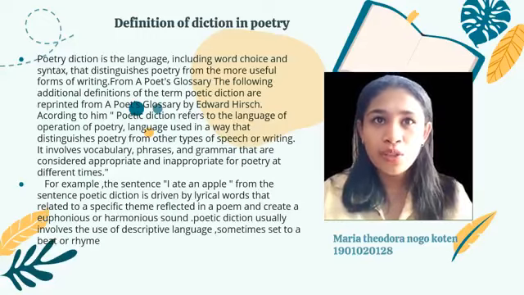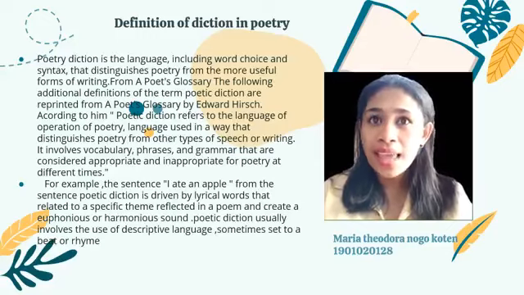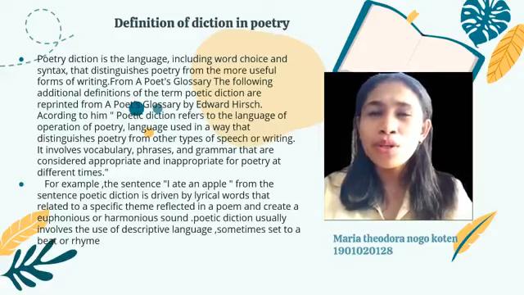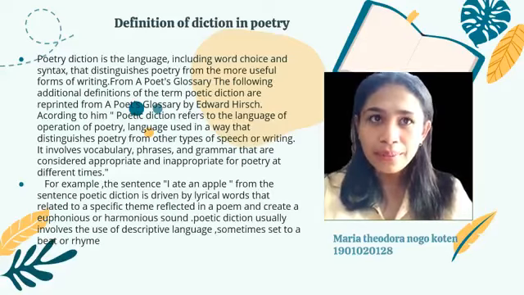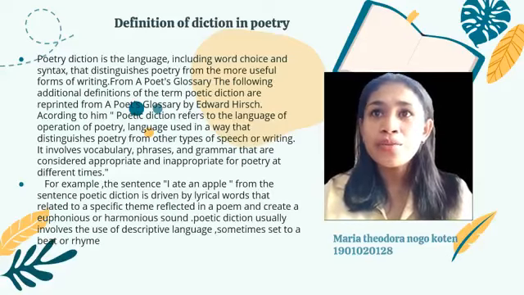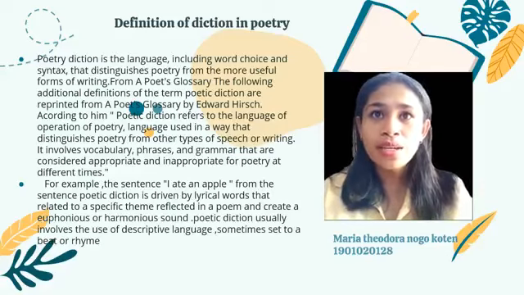Diction in poetry is the language, including word choices and syntax, that distinguishes poetry from the more useful form of writing. The term poetic diction is reprinted from A Poet's Glossary by Edward Hirsch.